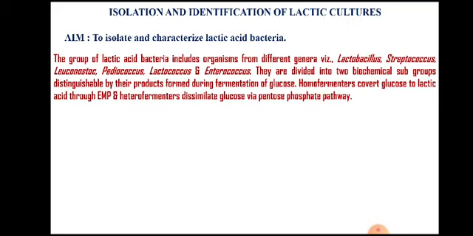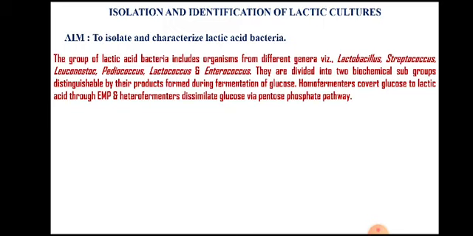These two groups are heterofermenters and homofermenters. Homofermenters are the group of lactic acid bacteria that convert glucose to lactic acid through the EMP pathway, and heterofermentative lactic acid bacteria convert glucose via the pentose phosphate pathway, and that may lead to several end products other than lactic acid, such as other organic acids and CO2, that is carbon dioxide.